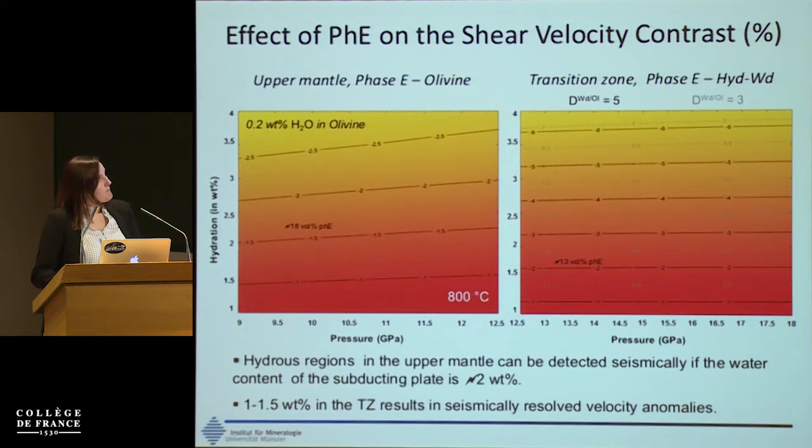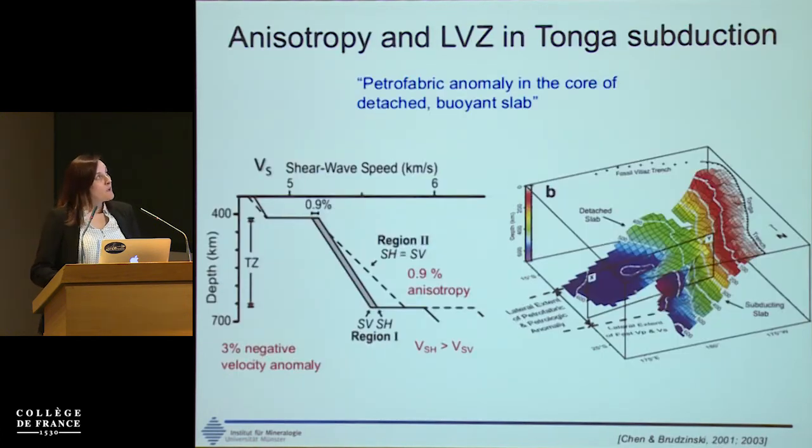But now I would like to go a bit deeper and try to see how deep the water could be transported and potentially whether we can interpret some seismic anomalies that are observed in regions like Tonga in terms of hydration degree, and in that case, how hydrous the slab will be. And just to recall, this picture has also been shown a couple of times during the workshop. This is the configuration for the Tonga slab, where apparently there is a fraction of the slab that is detached from the main slab, and it's lying subhorizontally in the mantle.